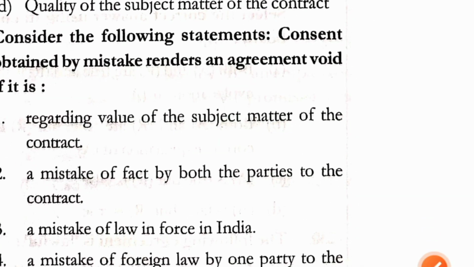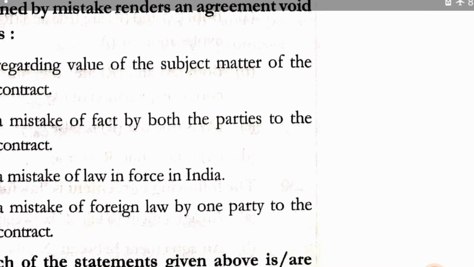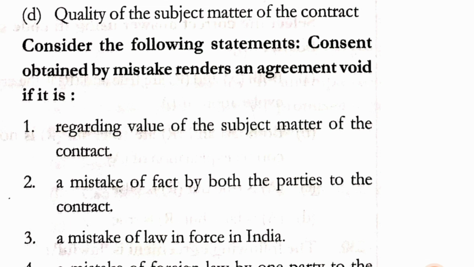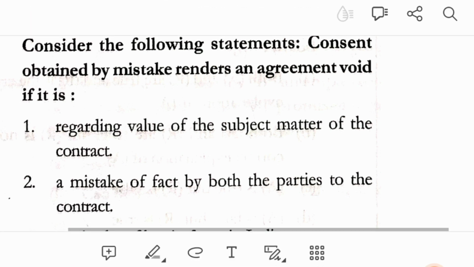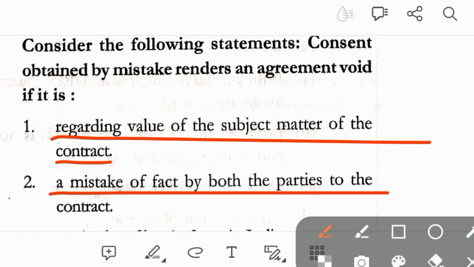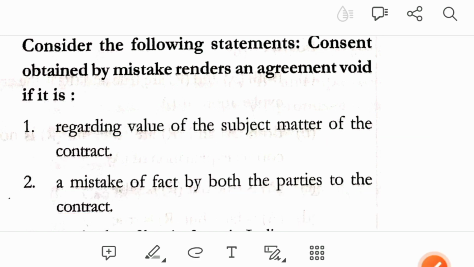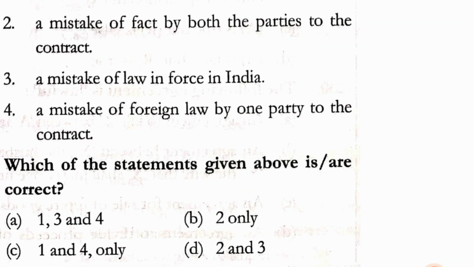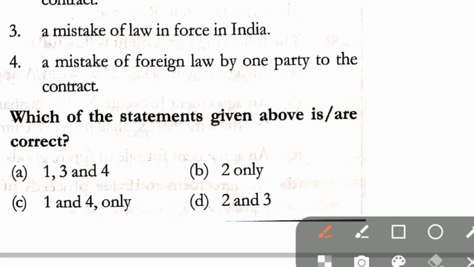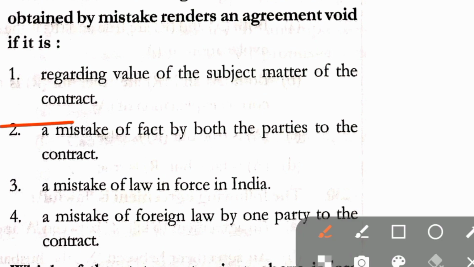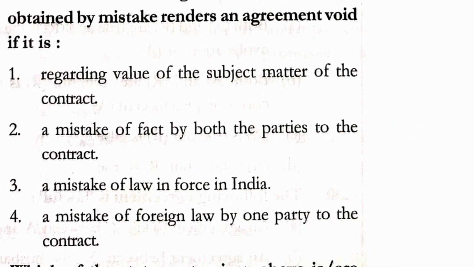Question number 211. Consider the following statements. Consent obtained by mistake renders an agreement void if it is, first, regarding value of the subject matter of the contract. Second, a mistake of fact by both parties of the contract. Third, a mistake of law in force in India. Fourth, a mistake of foreign law by one party to the contract. Here in question number 211, correct answer is option B, that is second only. The second statement here is correct, that is a mistake of fact by both the parties to the contract.